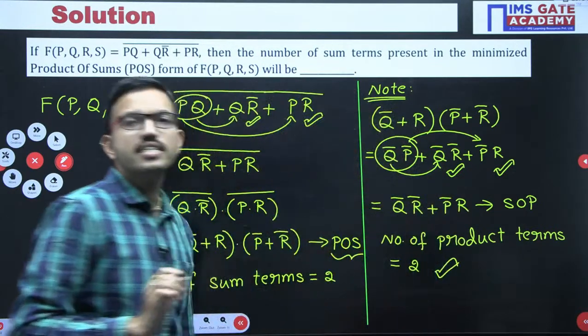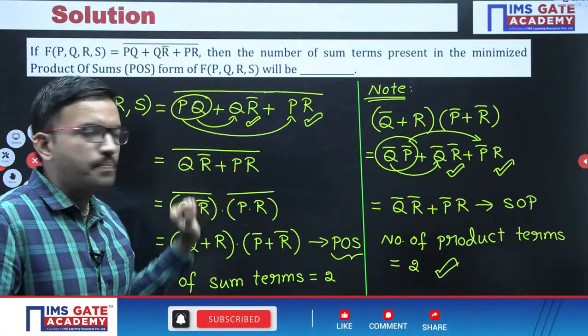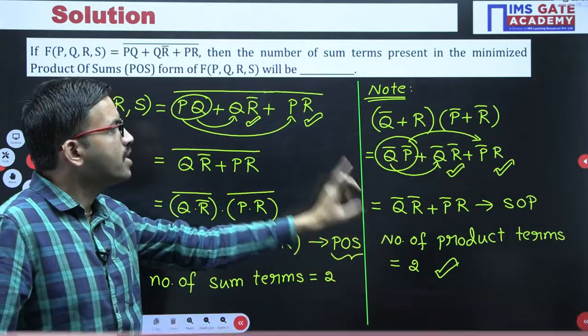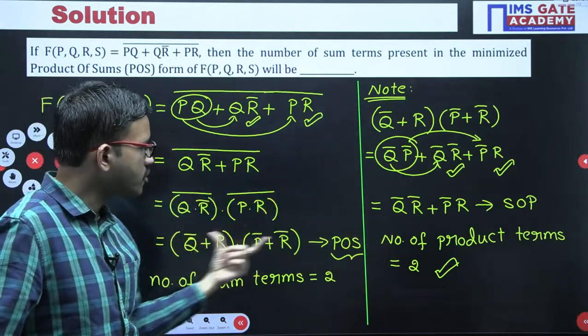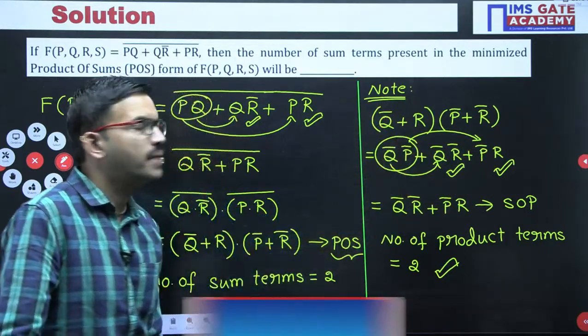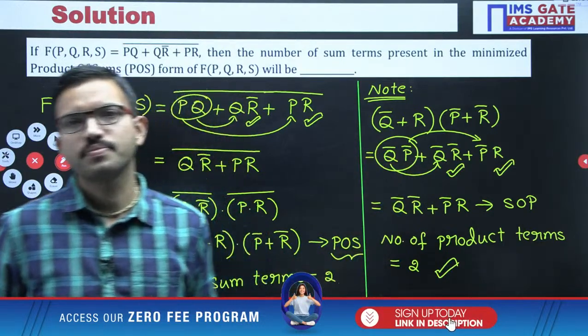This is a very, very interesting question. Before applying De Morgan's law, we applied consensus law. And if they are asking for the SOP form in minimized form, then once again in this process, after you get it like this, you will continue further. There also you are supposed to apply consensus law one more time. Then only can we bring 3 terms to 2 terms.